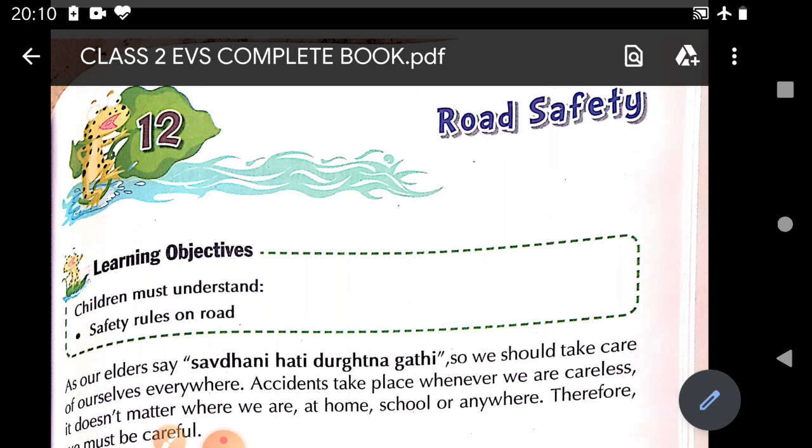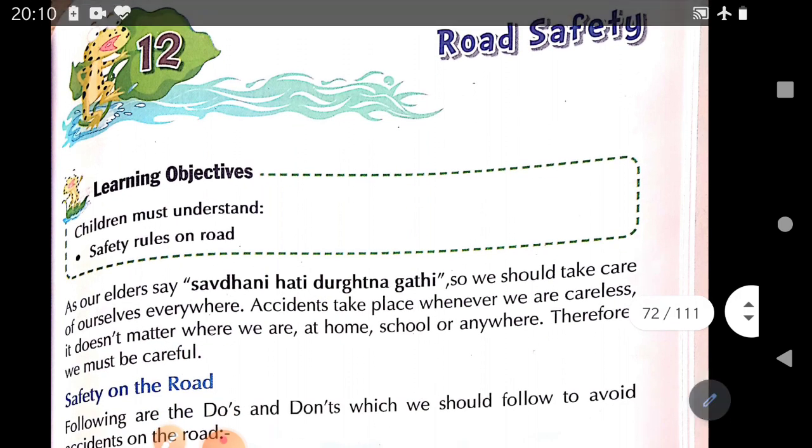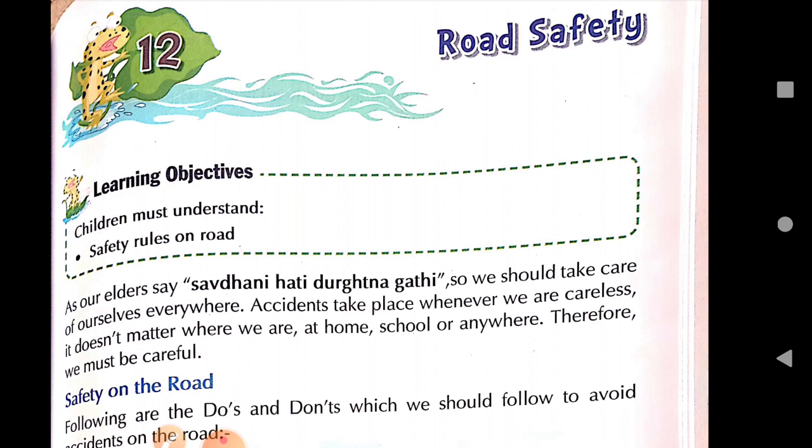So as our elders say, सावधानी हटी दुर्घटना घटी. मतलब थोड़े से भी अगर आप सावधानी, अगर थोड़ा सा भी केयरलेस हुए तो कोई भी दुर्घटना हो सकती है. And it is not there only for road safety. In this lesson we will talk about road safety rules, but this proverb is applicable to so many places. Even at home while doing some work, especially working in the kitchen, if you become slightly careless, any kind of accident can happen which maybe we cannot even think about. कई बार हम सोच भी नहीं सकते, इस तरह के एक्सीडेंट्स हो जाते हैं.